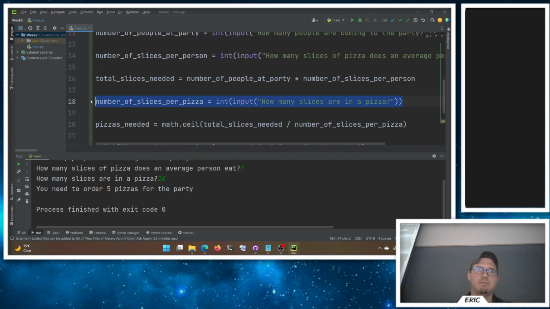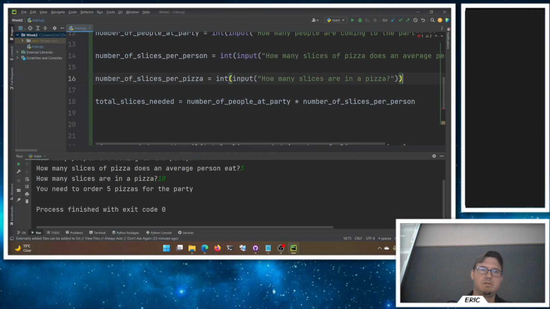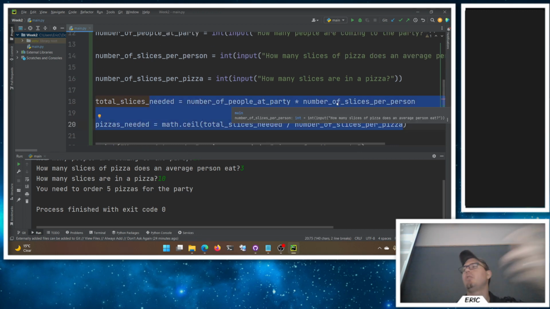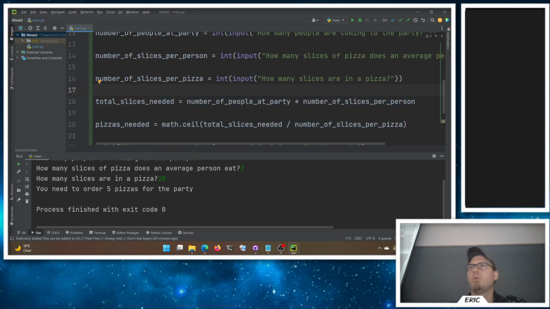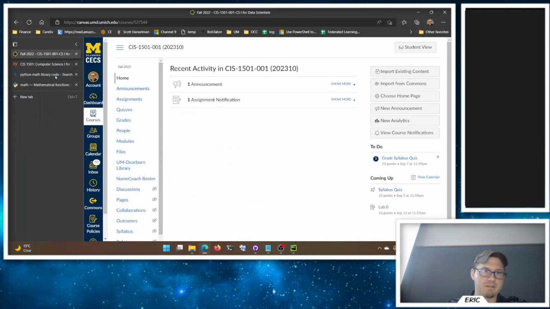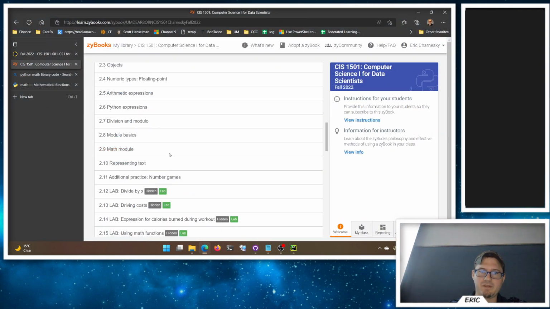So maybe I'll do that one up above. I like, this is nice. It has all the values here. Now, if we wanted to, we could also then go add more pizza if we needed to, right? If you wanted to always have extra pizza, we could figure something out like that. Don't worry too much about it. We can get to that later. We don't have all the other comparison stuff we need yet to necessarily add if we haven't rounded, but we're getting there. Okay. Excuse me. So that is some cool stuff in the math module.